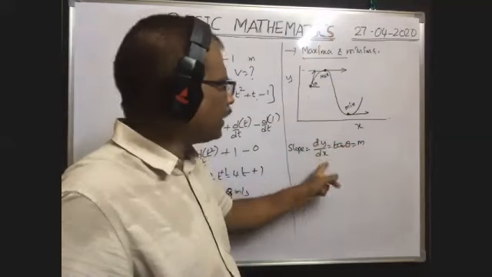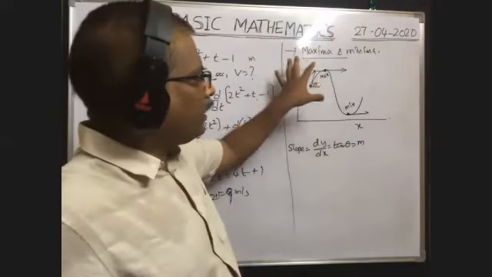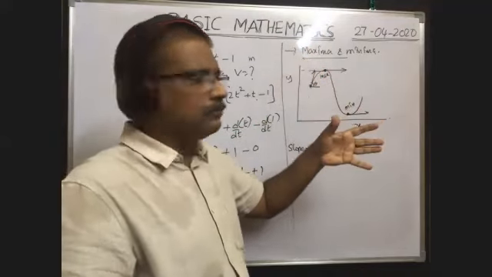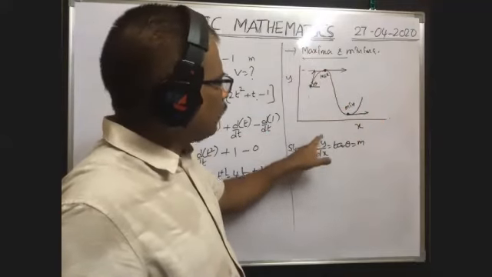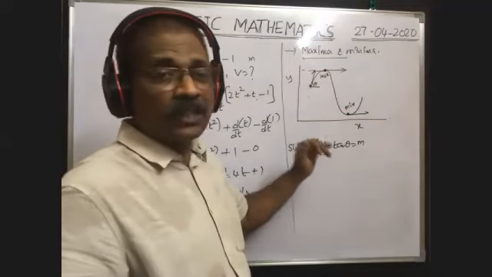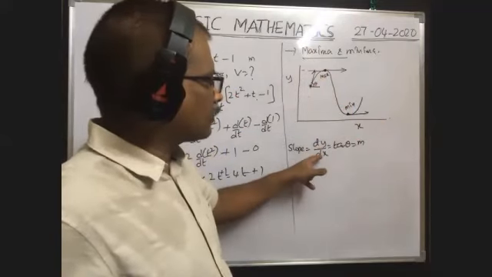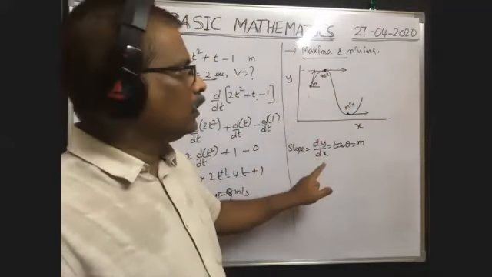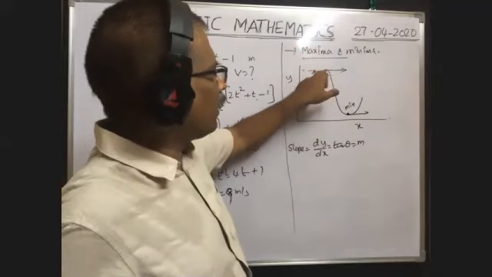That means dy by dx equals 0. That means whenever the yx graph is given and they ask the maximum value, minimum value, first we have to find differentiation of y with respect to x. That means we have to find the slope of the curve. That means slope of the curve means dy by dx. That is called differentiation of y with respect to x. So this is a slope, the slope of the graph at maximum value of y or minimum value of y.